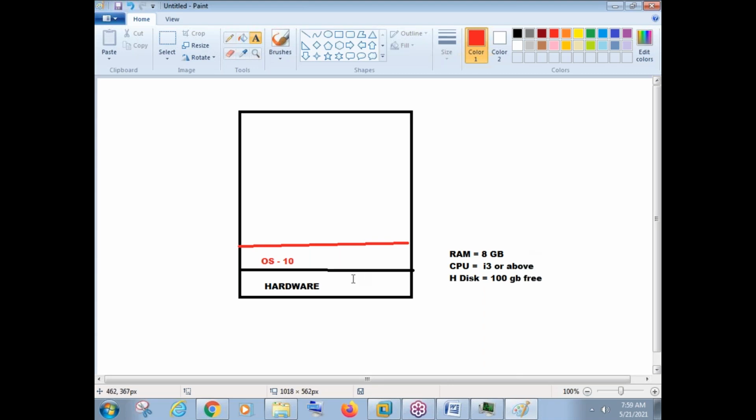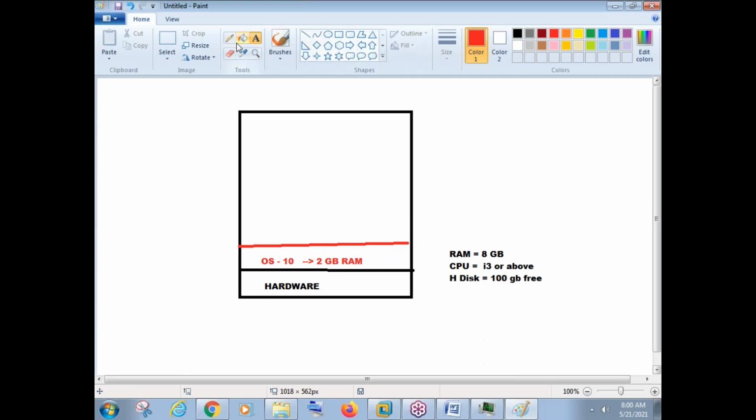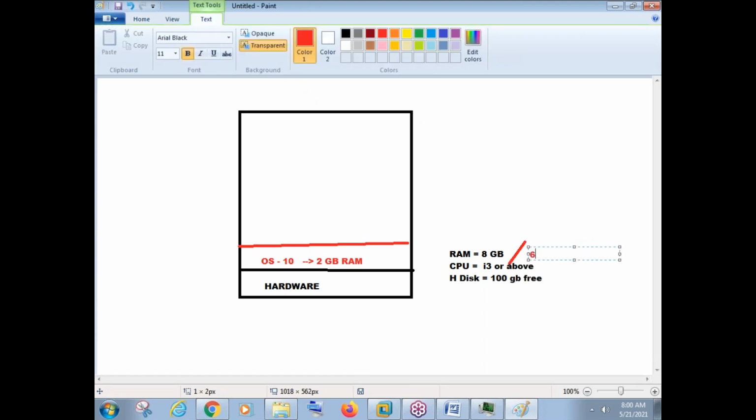Now once you switch on your computer, guys, there is Windows 10 running in your machine. So once you switch on your computer, you know how much Windows 10 will use? Out of 8 GB, Windows 10 will use 2 GB RAM. Got it? Windows 10 will use 2 GB RAM from your 8 GB. So how much is remaining now? The remaining will be 6 GB. The remaining RAM will be 6 GB in your machine.